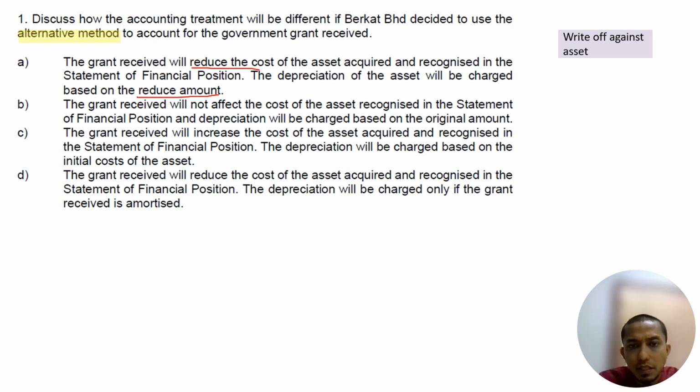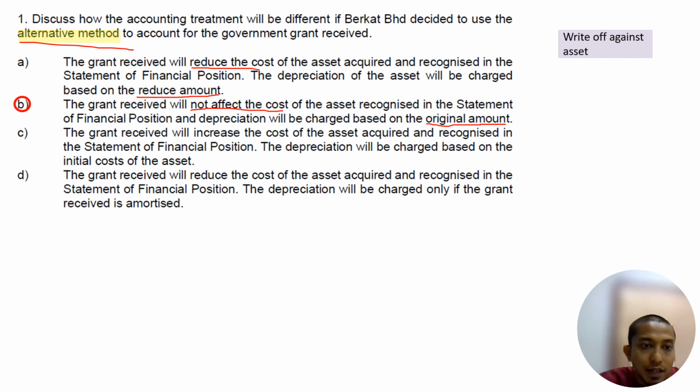This one is write-off against asset method, right? So this one is not the alternative method. Other than write-off against asset method is deferred income method. So we need to pick the deferred income method answer. The grant received will not affect the cost. Or deferred income does not affect the cost. So the grant will be recognized in the statement of financial position and depreciation will be charged based on the original amount. Okay, correct. So the answer is B. Yes, the answer is B because this one is deferred income method.